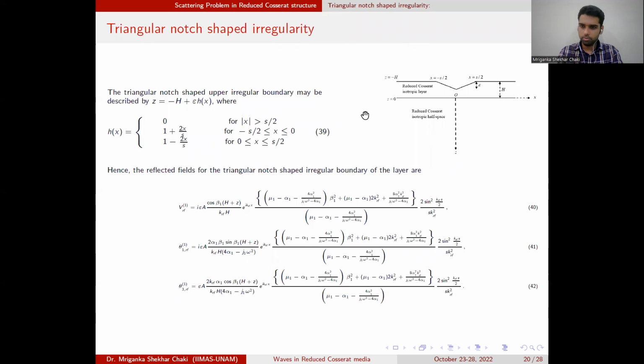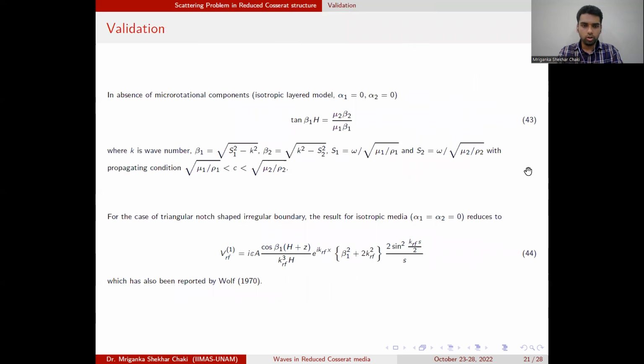And for the triangular notch shape, similarly, we can find the algebraic form for the displacement and rotational fields. We can also validate our theoretical results with the isotropic case, which is the classical Love wave dispersion equation. And this one is for the triangular notch shape for the isotropic case, which is given in the paper of Barry Wolf in 1970.